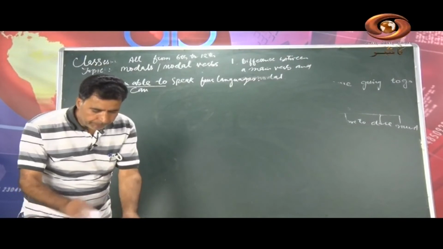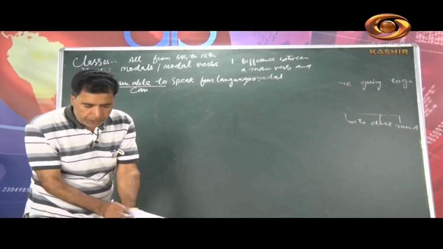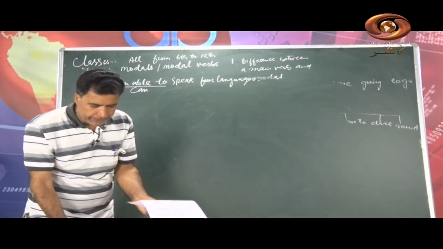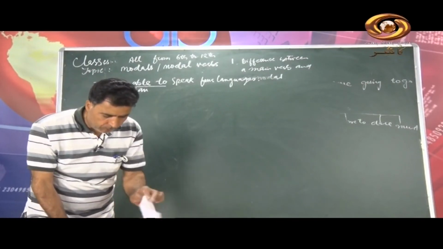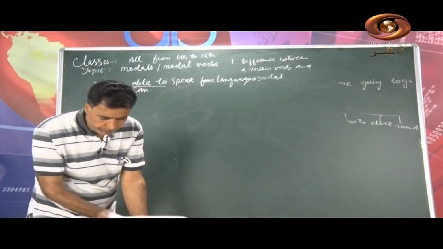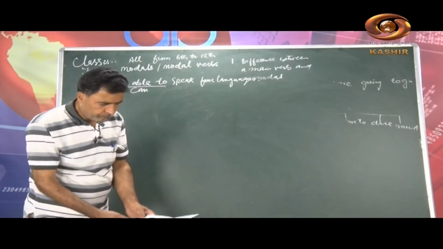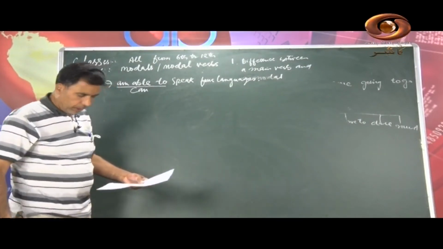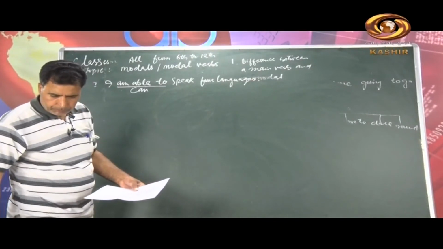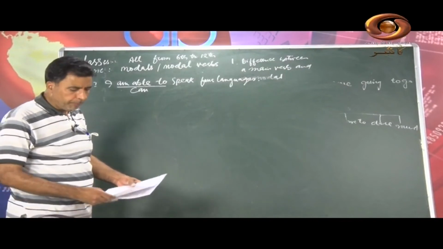Here is a modal verb can. I don't want to write it here because this will take a lot of time. So let me tell you about may first.